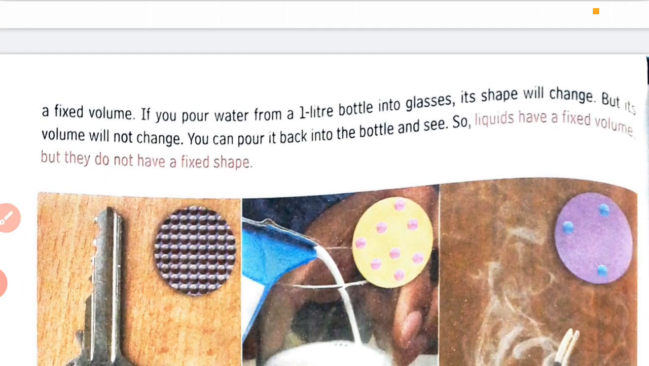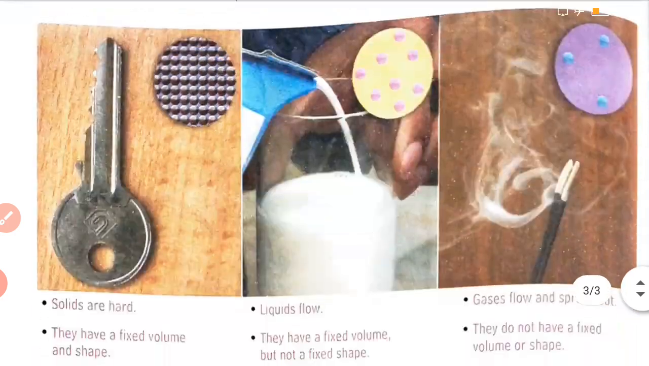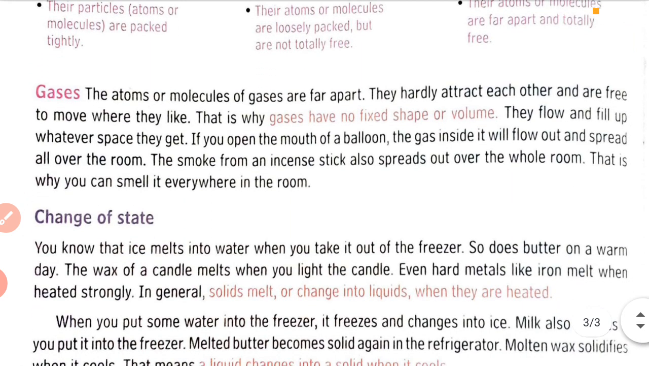If you pour water from a 1 liter bottle into glasses, its shape will change, but its volume will not change. You can pour it back into the bottle and see. So liquids have a fixed volume, but they do not have a fixed shape. Gases. The atoms or molecules of gases are far apart.